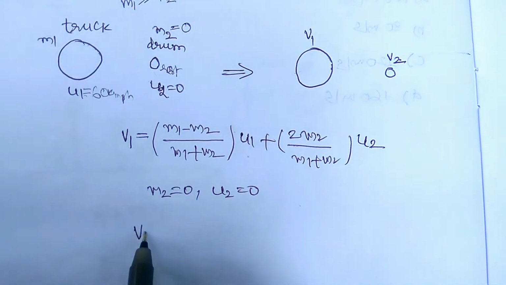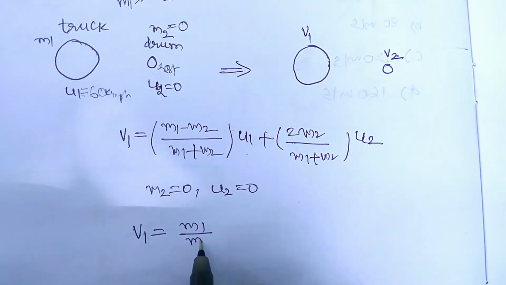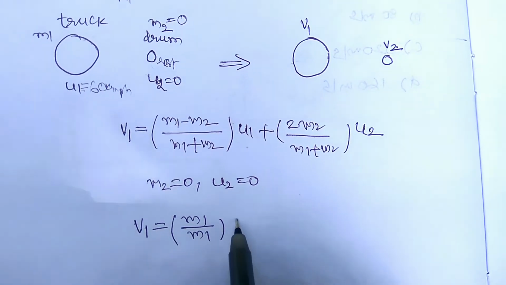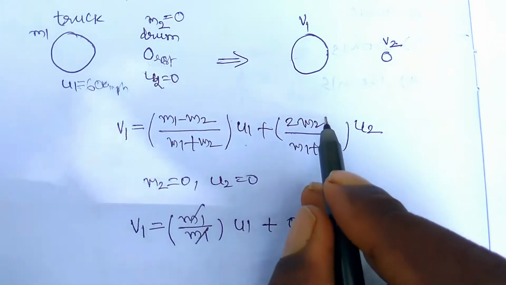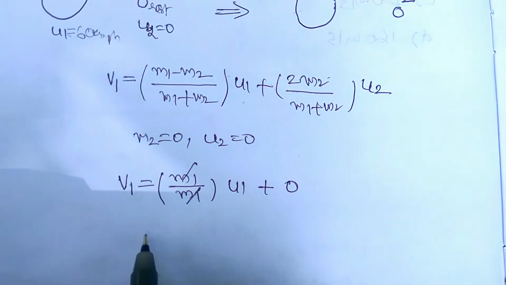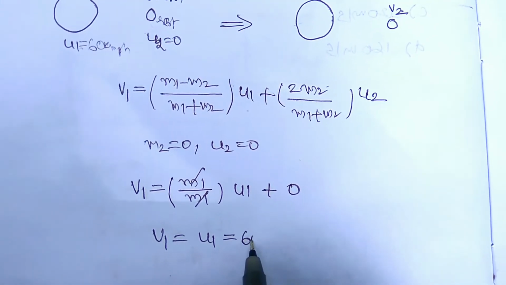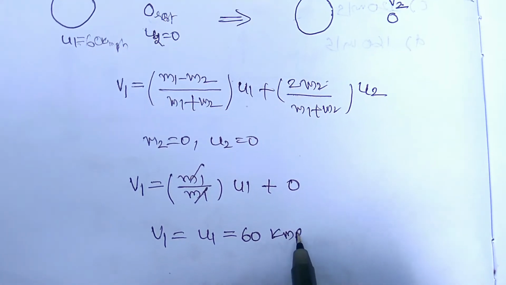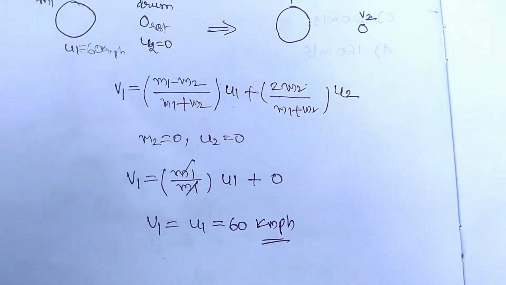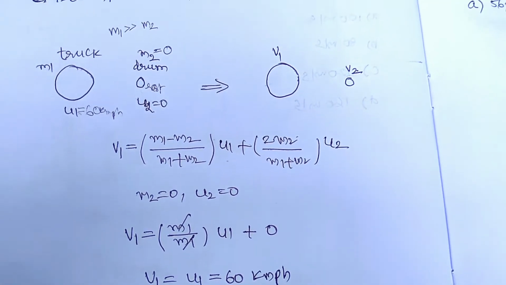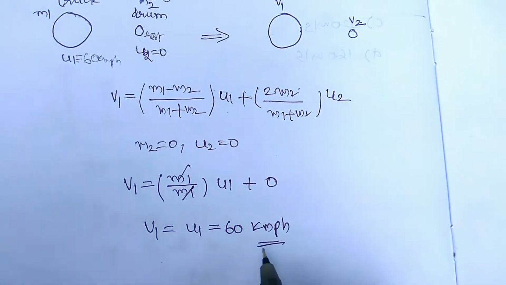So then v1 can be written as v1 is equal to m1 by m1 into u1. The second term can be equal to 0 because 2 into 0 is equal to 0. Then you can write v1 is equal to u1. Already u1 is equal to 60 kmph. So the truck will be moving with the same speed because it has collided with the light drum, then the speed will not change. It will be moving with the same speed.